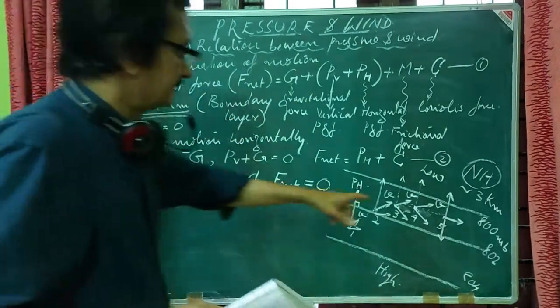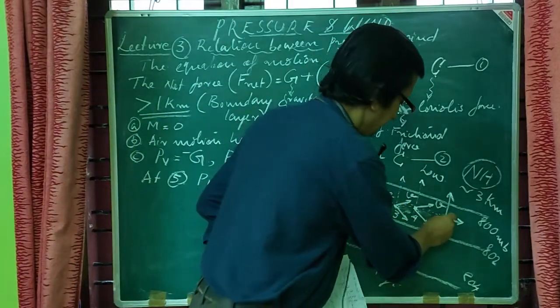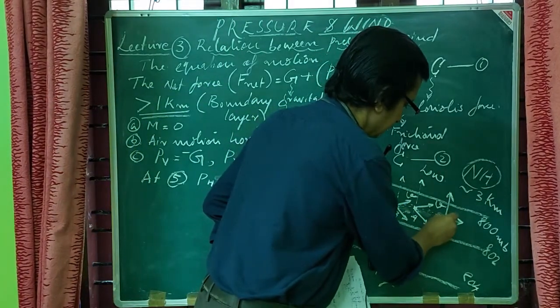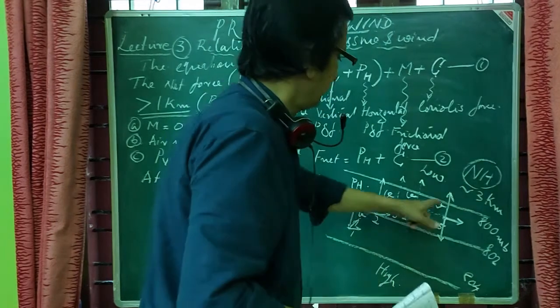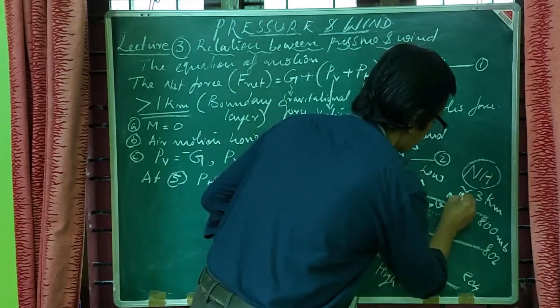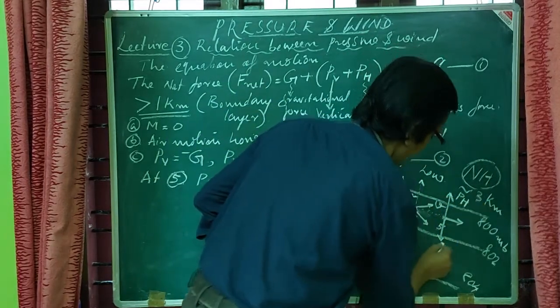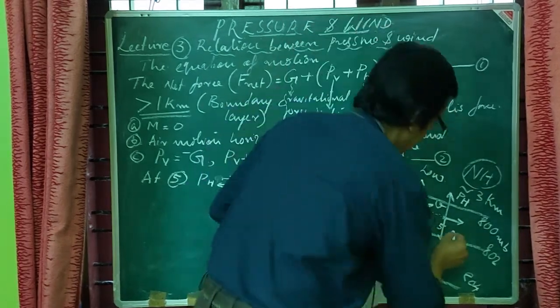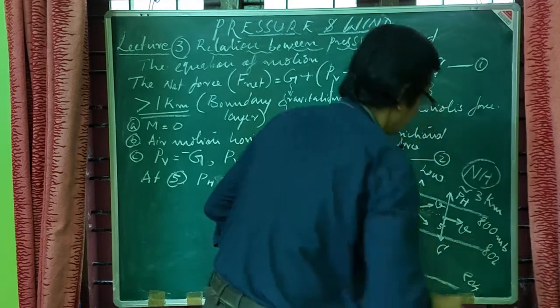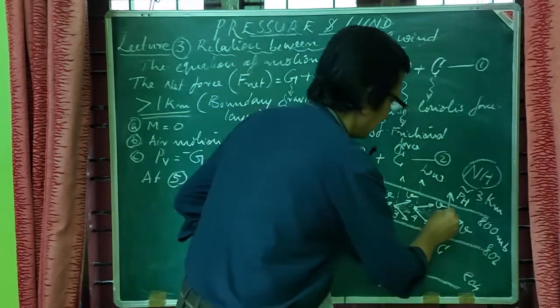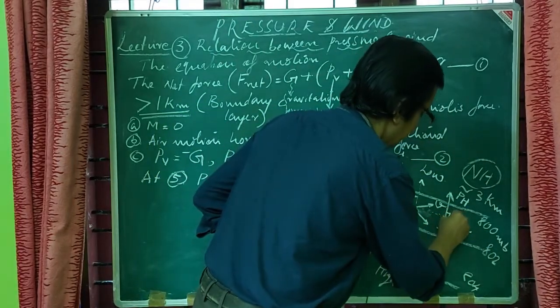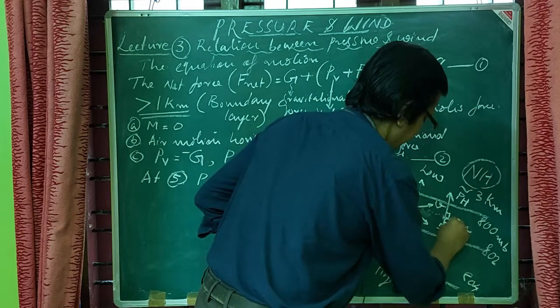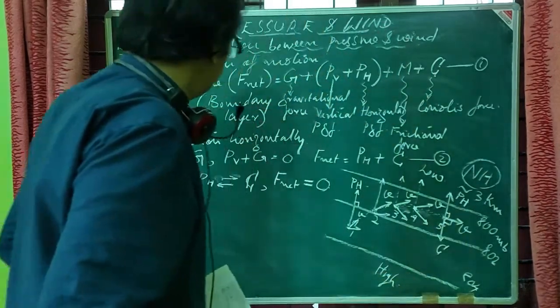Okay, so at point number 5, when the air parcel reaches here, the horizontal pressure gradient force balances with C, and thereby the velocity here will be exactly perpendicular to pH as well as perpendicular to the Coriolis force.